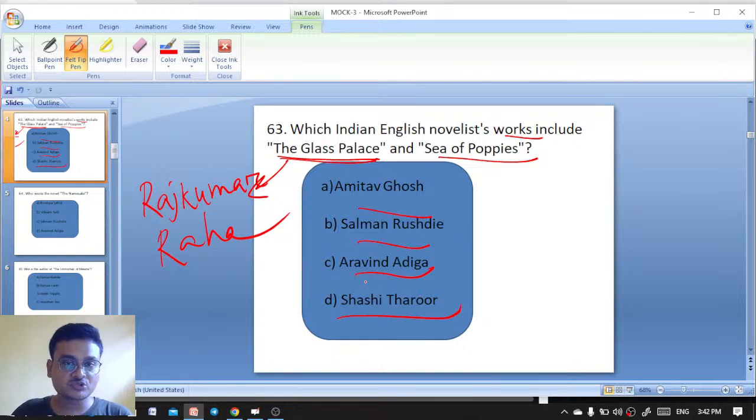Which Indian English novelist's works include The Glass Palace and Sea of Poppies? Here, Amitav Ghosh. Amitav Ghosh has written The Glass Palace and Sea of Poppies. The Palace of Illusions is by Chitra Banerjee Divakaruni.